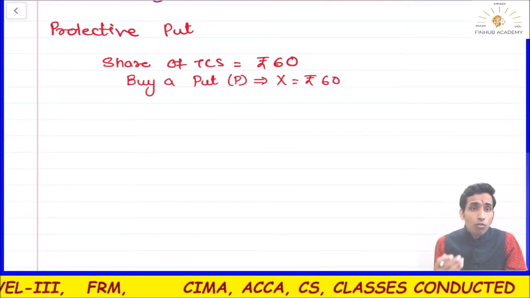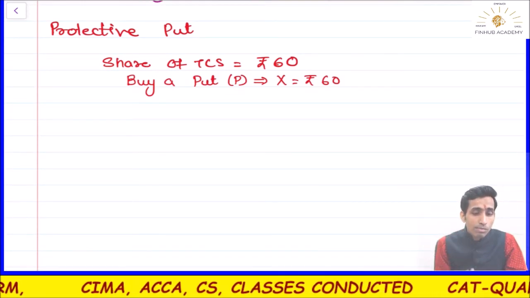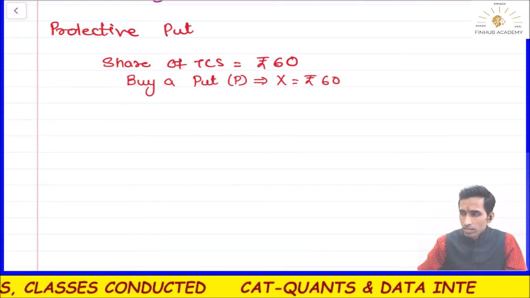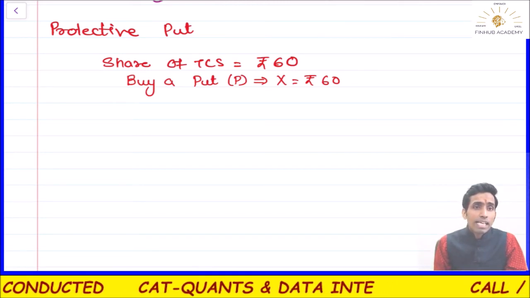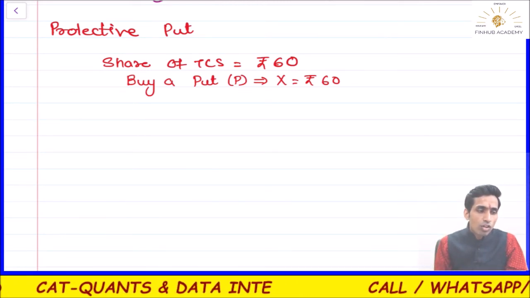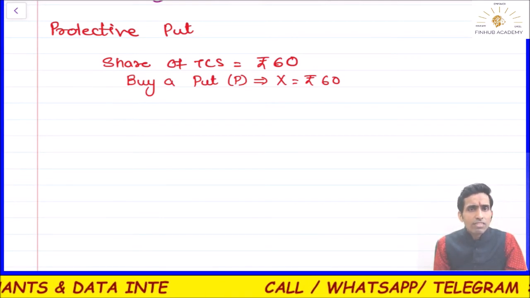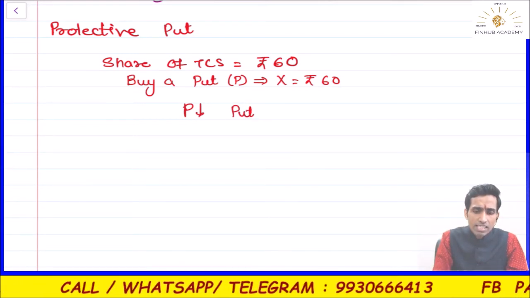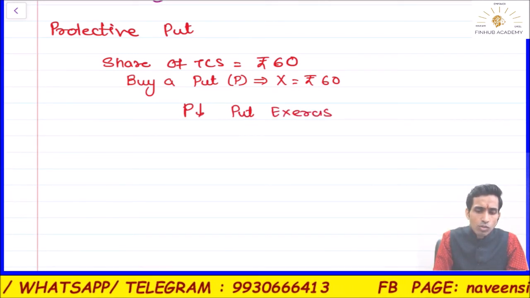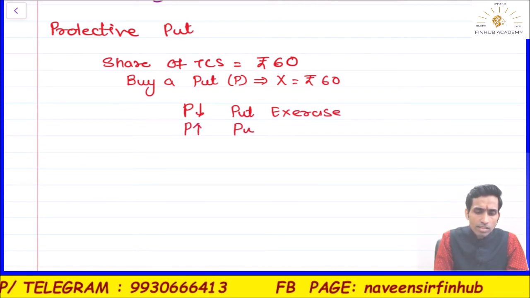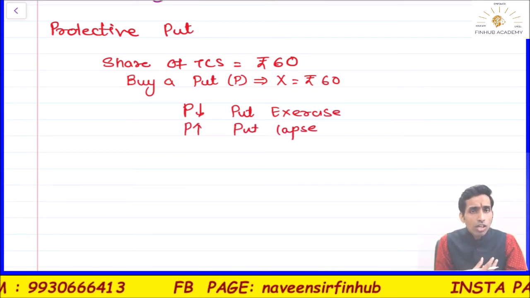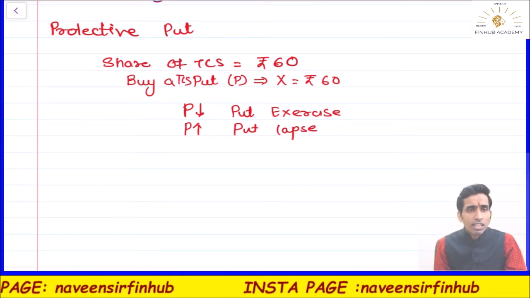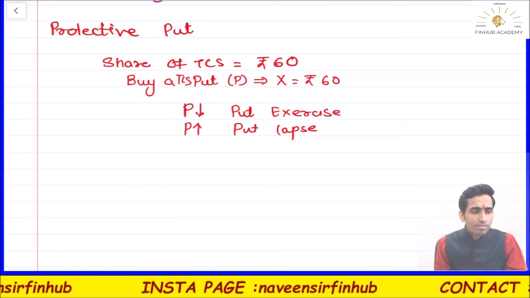If the price falls below 60, please understand, the put will get exercised or not? It will be exercised. If the prices go down, the put will be exercised. When the prices go down, the put gets exercised. Correct? When the prices go up, the put will lapse. So you have the stock, you have what? The TCS put. Is that clear? And if the prices go up, you will let the put lapse.